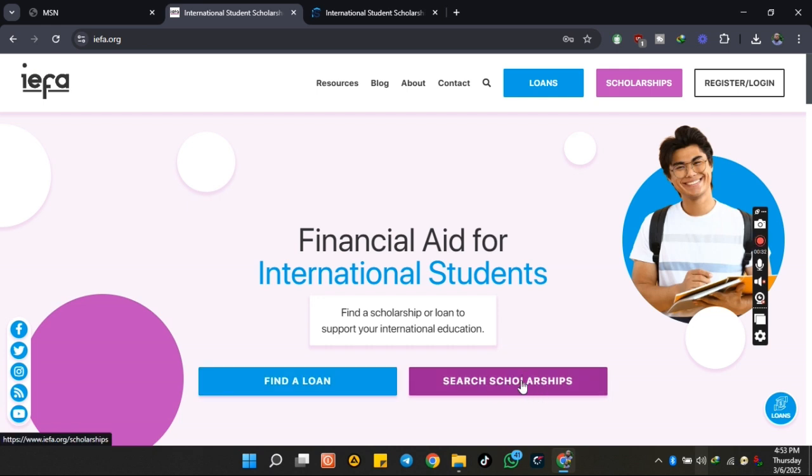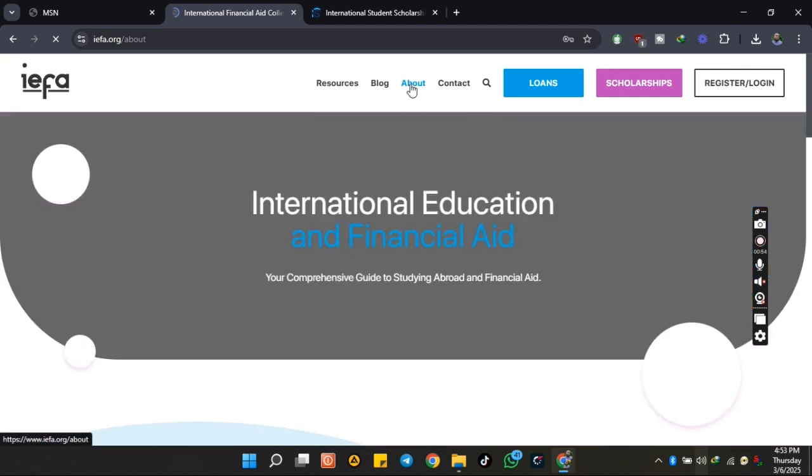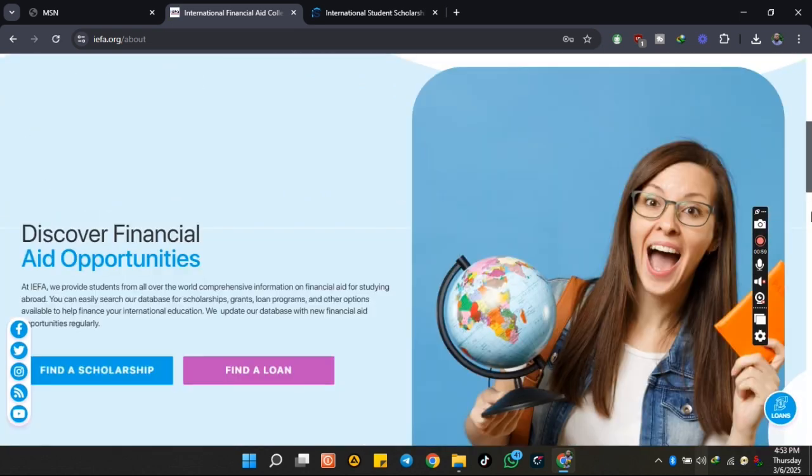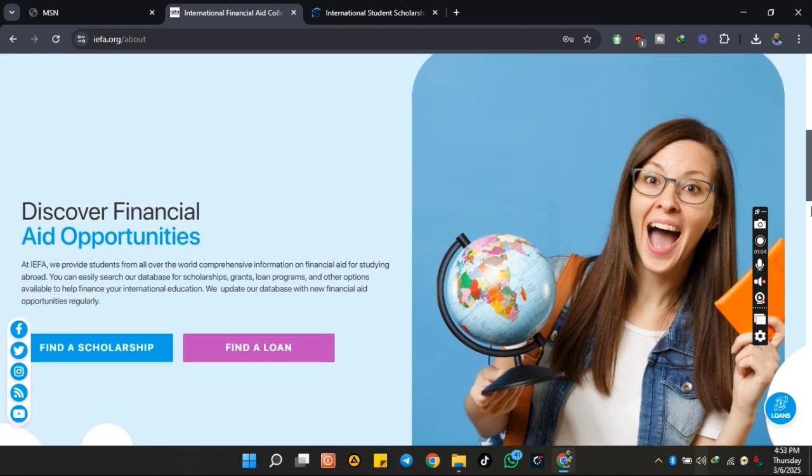Now, you will start by opening Google, the web page. Then you type IEFA scholarship. It's a hub for all scholarships, a lot of the untapped or extended scholarships that you can apply for as an international student. Now, after the page is open, we will go to About to learn a little about this website.